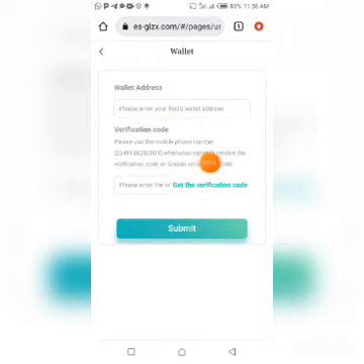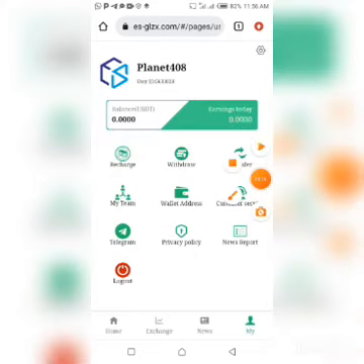Now, please use the mobile phone number you used when registering to receive the verification code, and go okay. Once you do this, guys, click on submit. If they require the verification code to be sent to your mobile number, you tap on this to enter the verification code right here when you receive it. Tap on this and submit it. It's that simple, guys. And please do note that the minimum withdrawal from this site is $10. Minimum deposit $10, minimum withdraw $10.